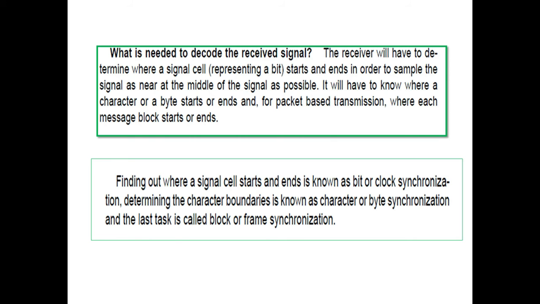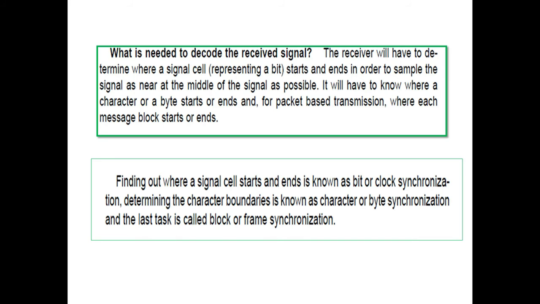Then what is the need to decode the receiver signal? The question may arise in your mind. The receiver will have to determine where a signal cell representing a bit starts and ends, in order to sample the signal as near the middle of the signal as possible.